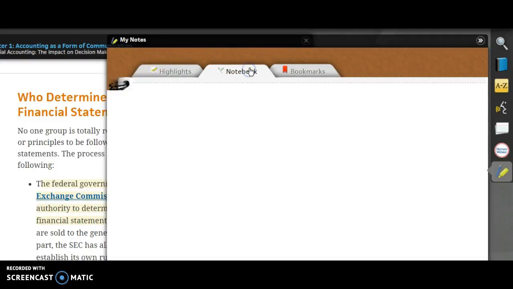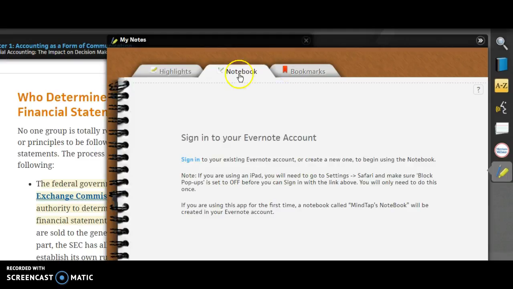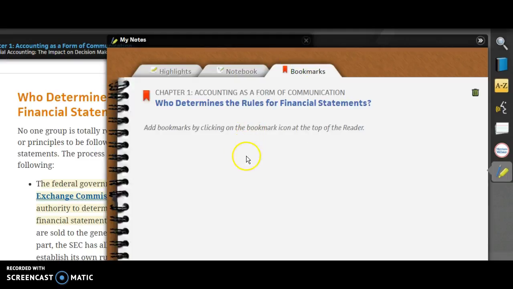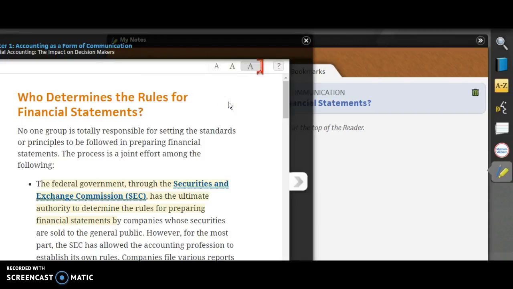And you can see right here where you can actually go into the book, where you can bookmark the pages, and you see that I have this right here, chapter 1. It takes me right to the textbook. Of course, I'm already in the textbook.